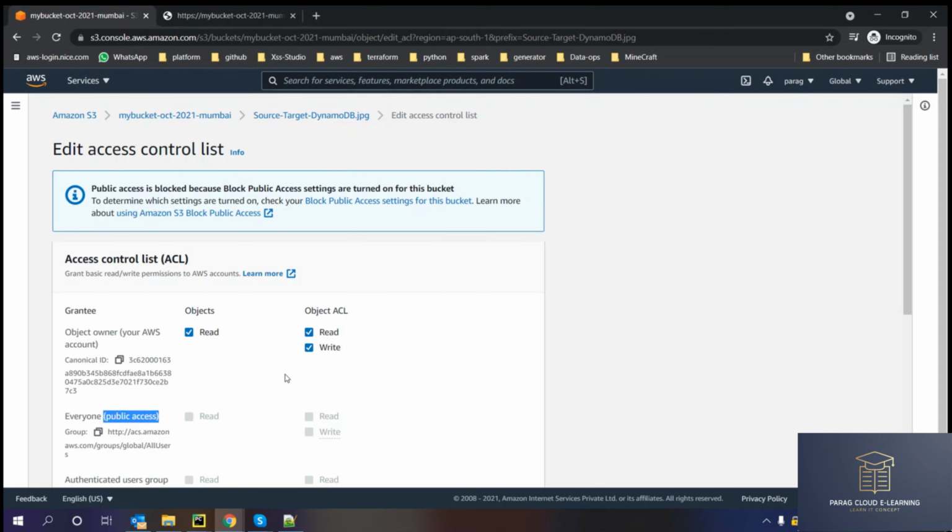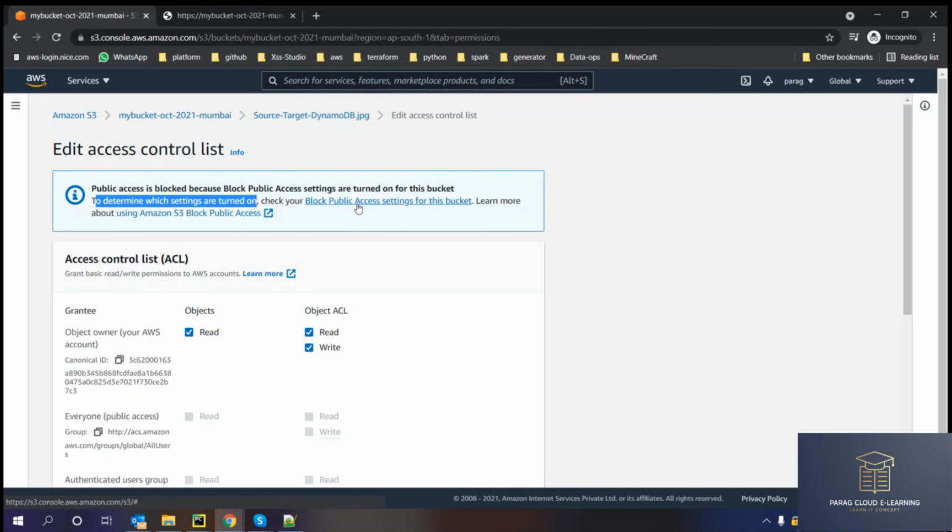Until and unless I enable my bucket as public access, you can see the error here also. Right now, my bucket October 2021 Mumbai is private. So all the objects inside that bucket should be private by default. If any object needs to be made public, before that I have to make my bucket public first of all. That's a mandatory requirement. The public access is blocked because block public access settings is turned on for this bucket.